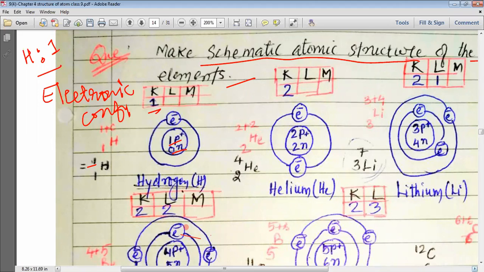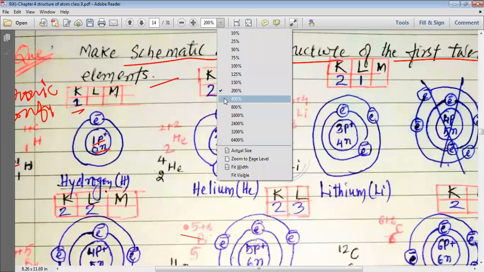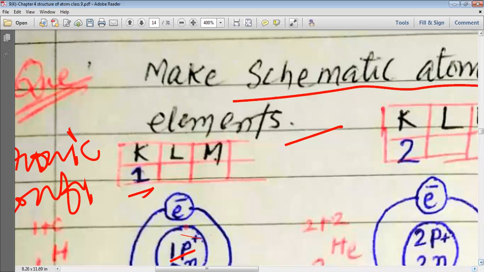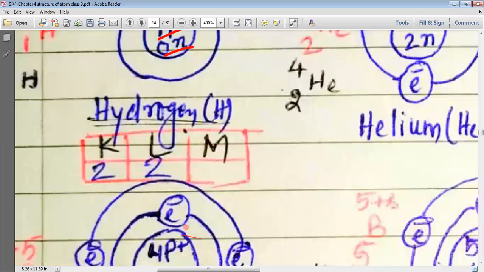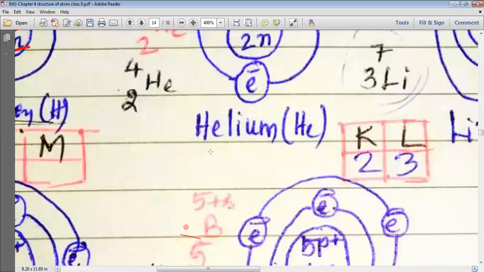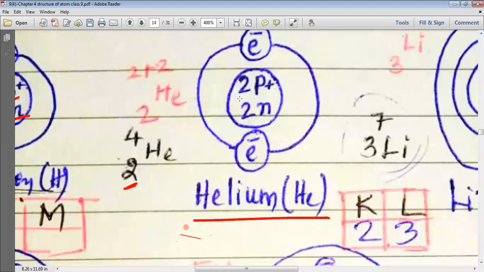Then, my dear students, let us have a look at the next element. The next element, my dear student, is helium. Helium has atomic number 2 because the atomic number is determined by the number of protons. So you can see that helium has 2 protons, and that is why the atomic number of helium is 2.